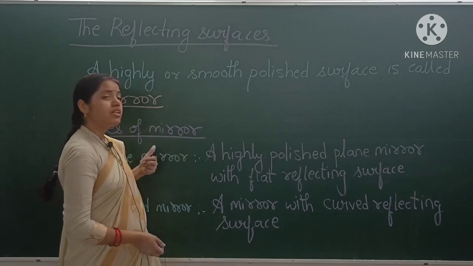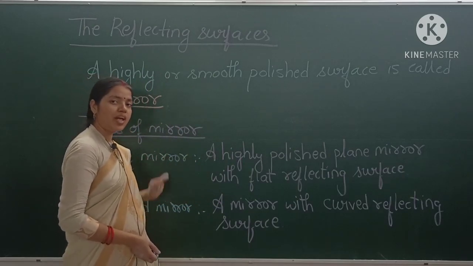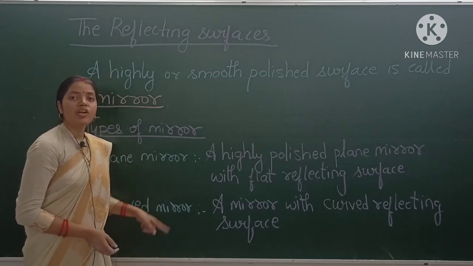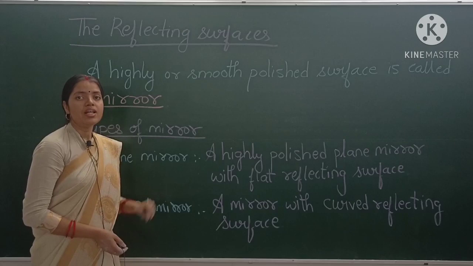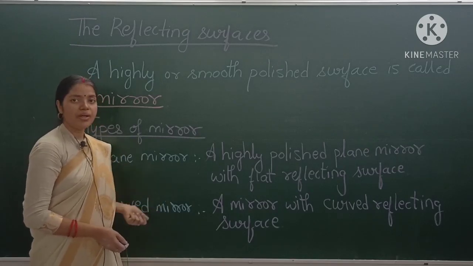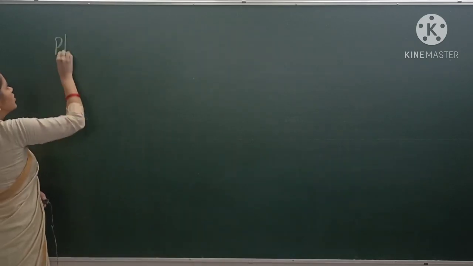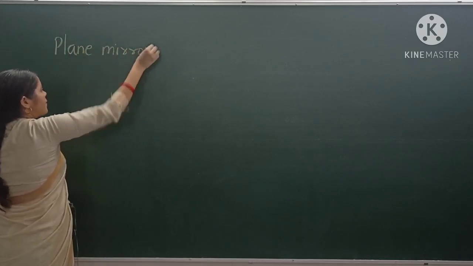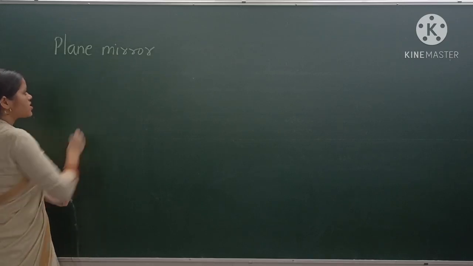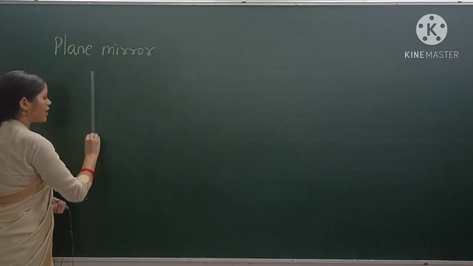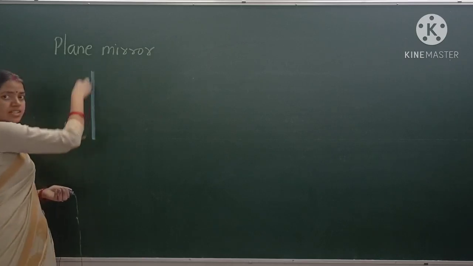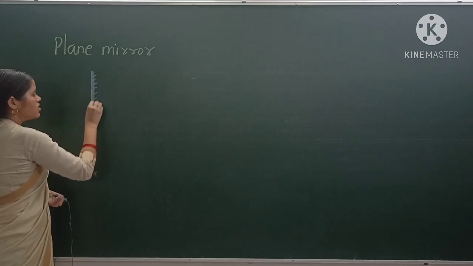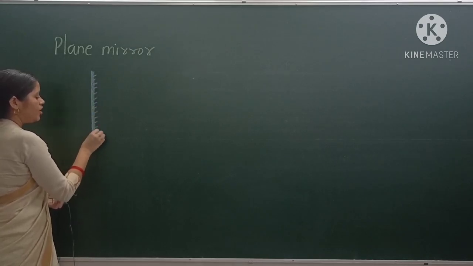Okay. Now we will see the figures or images for the plane mirror and curved mirror. So students, a curved mirror is also called a spherical mirror or parabolic mirror. Let's see the images of both these mirrors. First, the images of the plane mirror. So this is the plane mirror. This is the flat reflecting surface. Okay, this is the flat surface. This is the image of a plane mirror.